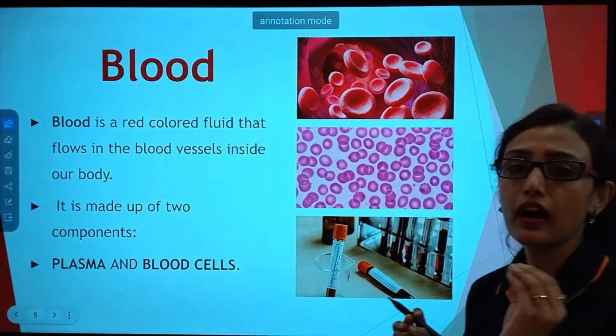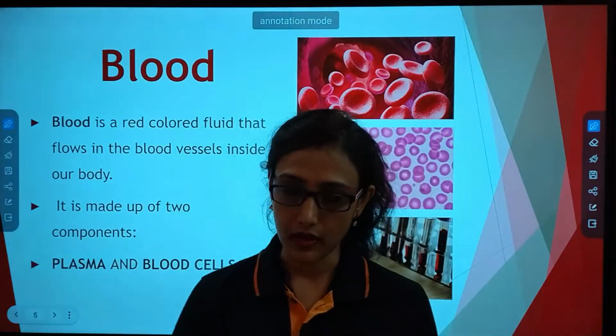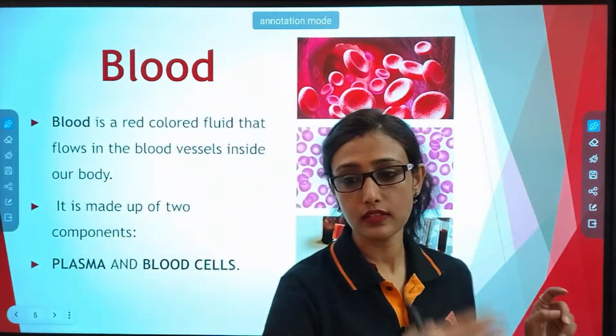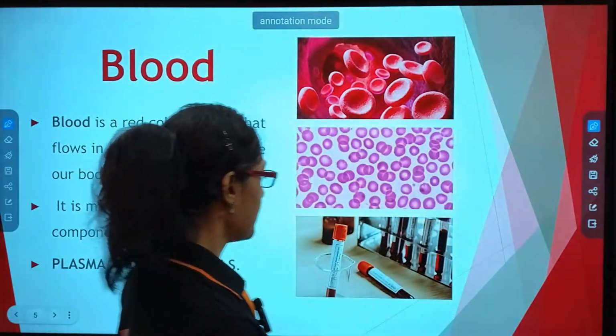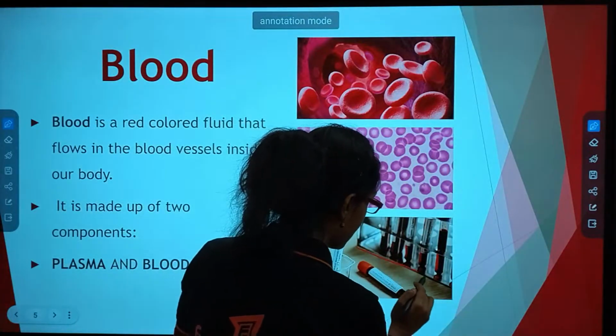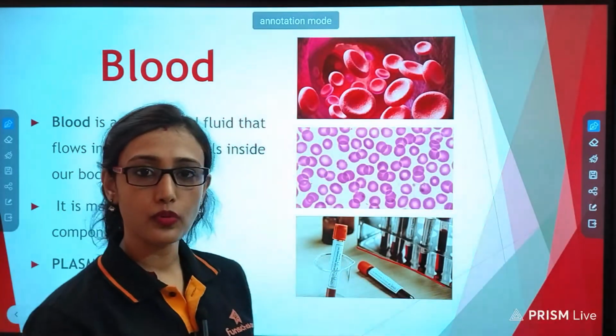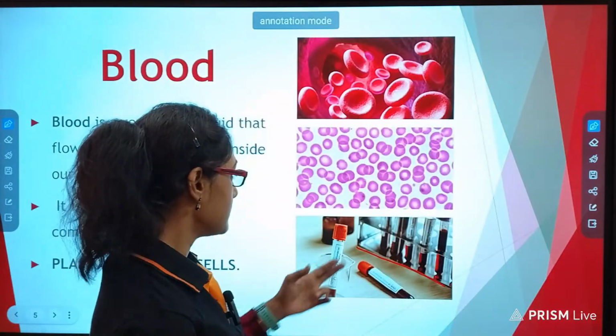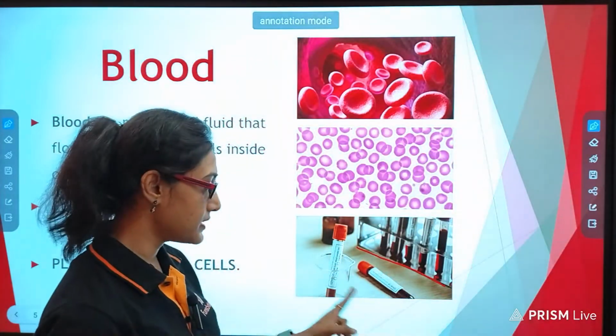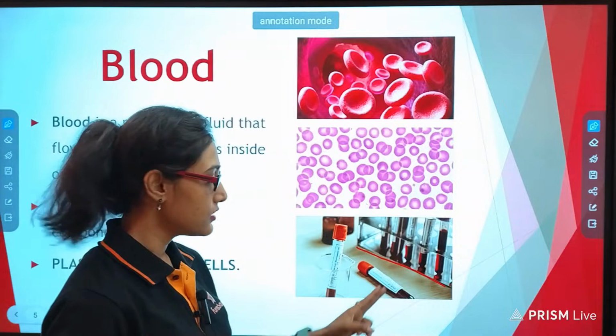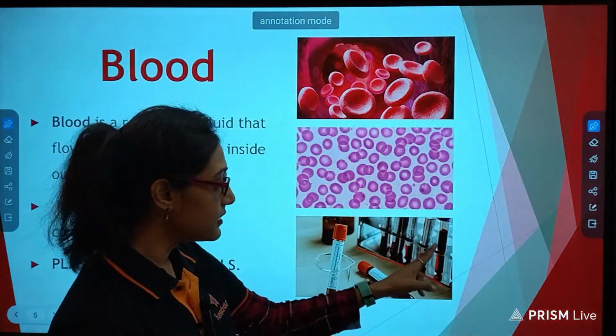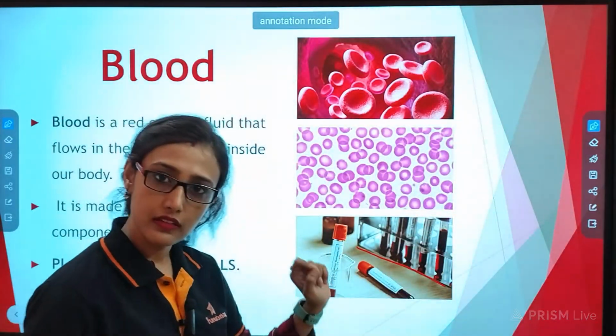Blood, a red colored fluid, comes out. That red colored fluid is known as blood. Have you ever experienced samples of blood being taken to know your blood type, right? So what is the color of the blood? The color of the blood is red.